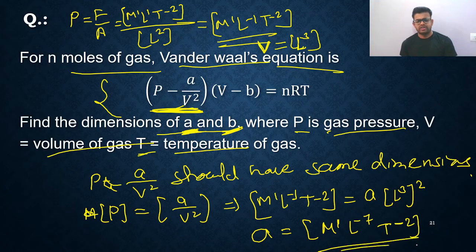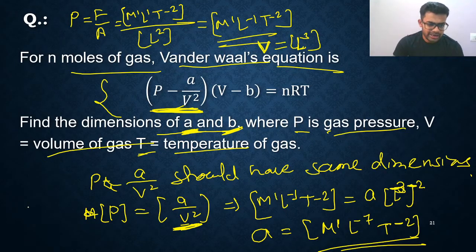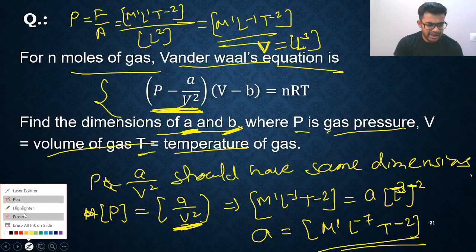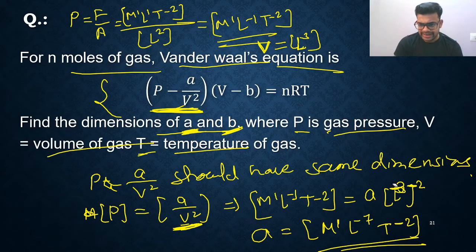Are you getting? That's all. So very, very simple. Okay, sorry, I made a mistake. This is L raised to minus 3. Why? Because it is in denominator, so it will come up. So its power will be minus 2. So you can write L raised to minus 3 and its entire power is minus 2. If you are writing like this, then it will be more convenient for us.